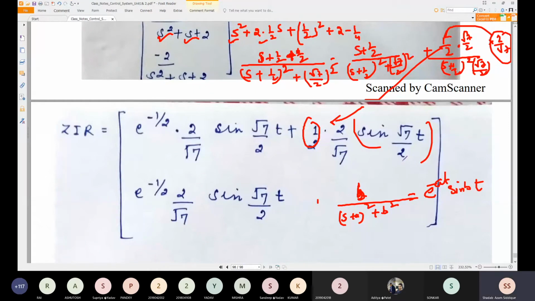And that should be written in terms of e to the power minus at also. Here e to the power minus at is not written, that should be written in terms of e to the power minus at. Try to check this, whether this is correct or not. I was just confused about how the formula comes in sine and cos, I just need to remind myself. So please go through this.